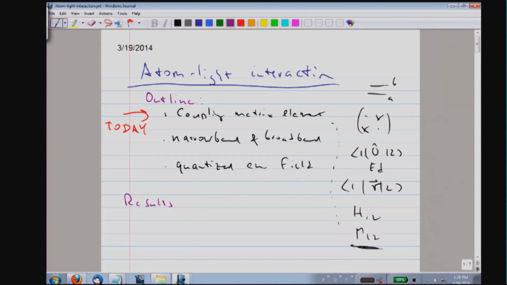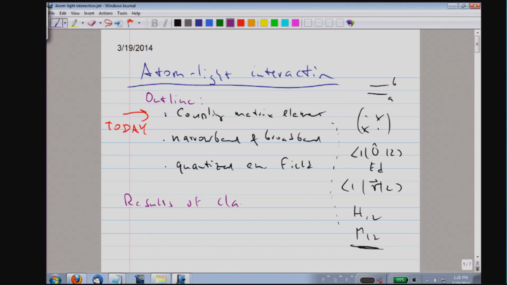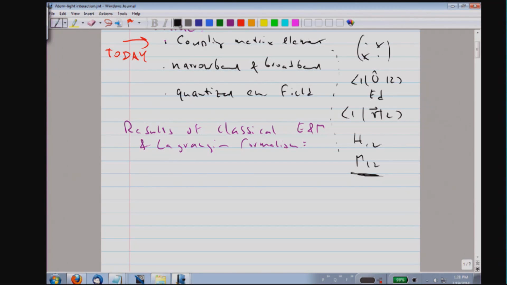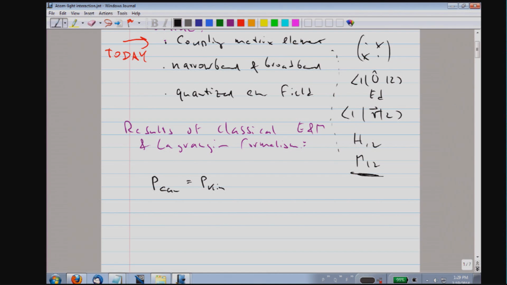So I just want to remind you that if you use classical electromagnetism and the Lagrangian formalism, you find the very elegant result that the coupling to the electromagnetic field can be introduced by modifying the momentum, that the canonical momentum which appears in the Lagrangian equation is no longer the mechanical momentum which gives rise to kinetic energy, but it is modified by the vector potential.